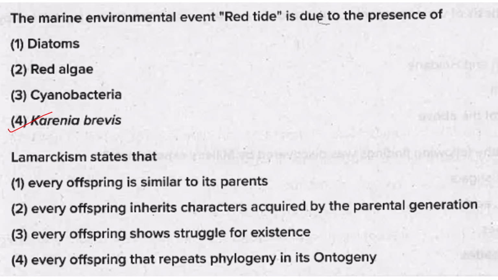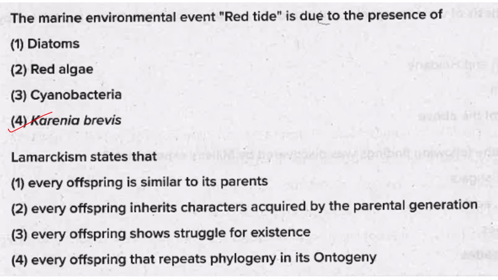An example for Lamarckism is the giraffe neck. The ancestors of giraffe had short necks, and to reach the leaves of tall trees, they had to stretch their necks and limbs. As a result of this stretching and elongation of the neck, they acquired the characters, and these characters were then inherited by the offspring, and this led to the development of long-necked giraffes of today. So that is what Lamarckism says.